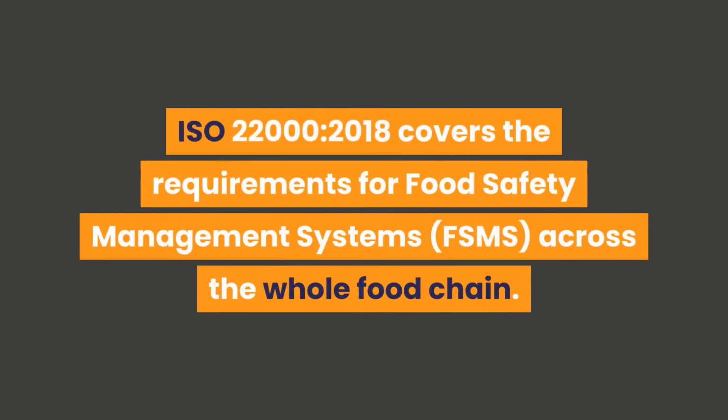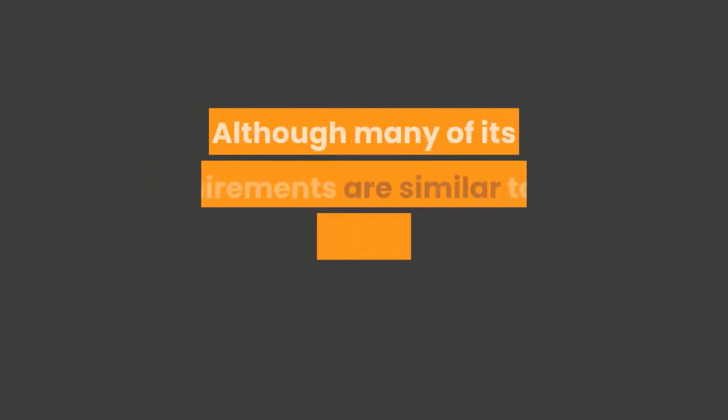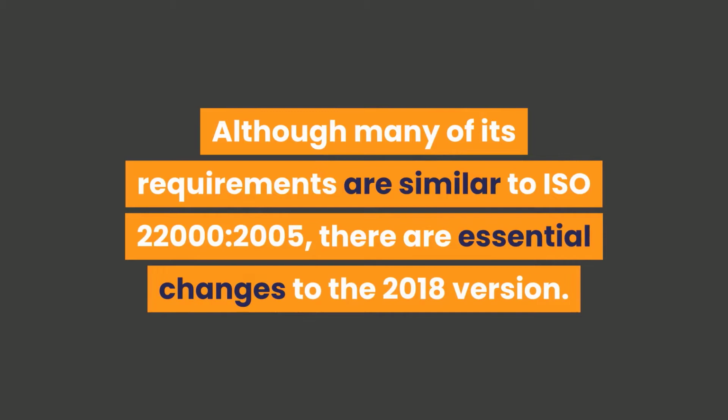ISO 22000-2018 covers the requirements for food safety management systems, FSMS, across the whole food chain. Its most current version was published in June 2018. Although many of its requirements are similar to ISO 22000-2005, there are essential changes to the 2018 version.